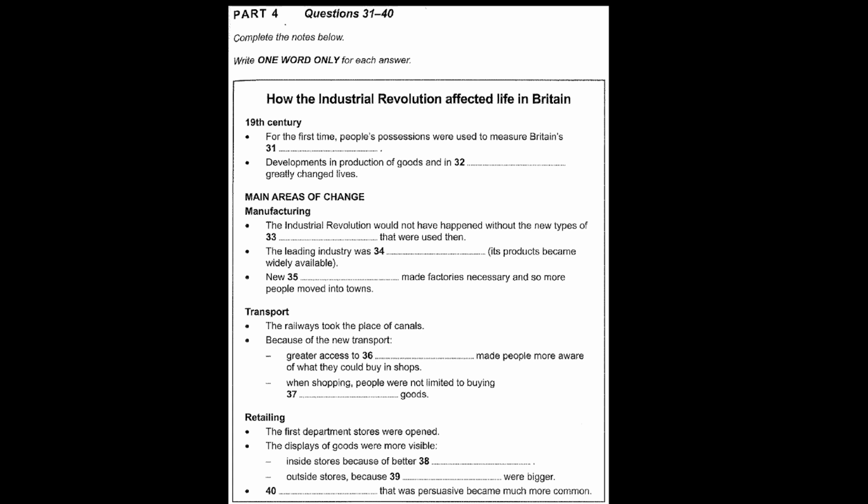For instance, improved lighting inside greatly increased the visibility of the goods for sale. Another development that made goods more visible from outside resulted from the use of plate glass, which made it possible for windows to be much larger than previously. New ways of promoting goods were introduced too. Previously, the focus had been on informing potential customers about the availability of goods. Now, there was an explosion in advertising trying to persuade people to go shopping.